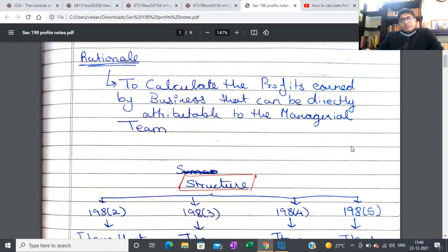For that, it's a different type of profits, but there is a reason why these profits are a little different than your normal financial statement profit. That is because these profits are directly attributable to the contribution of the managerial team. So if there's any profit or loss that has been incurred which is not directly attributable to the managerial team, those profits will not be included in this calculation. So that's basically the rationale.